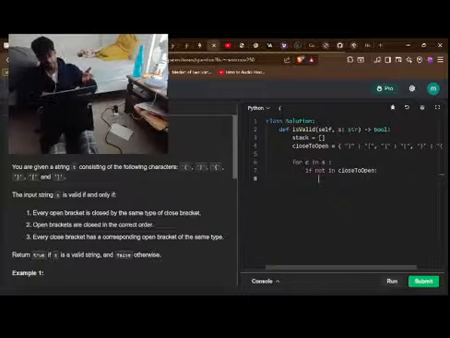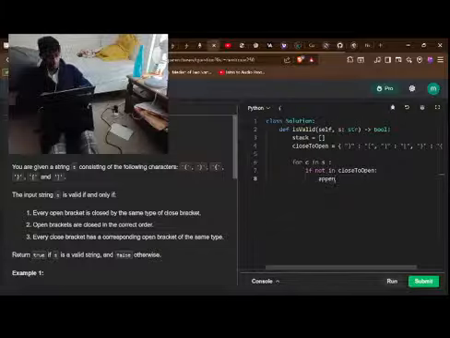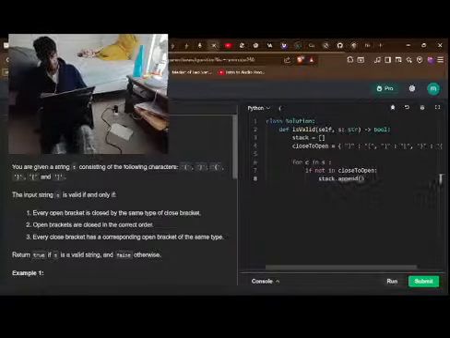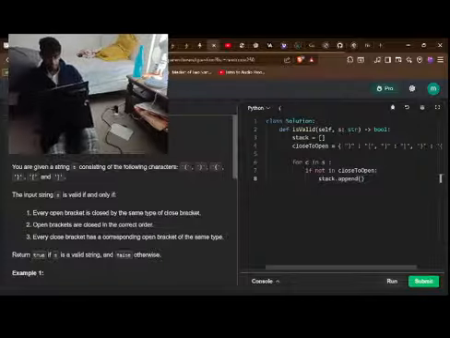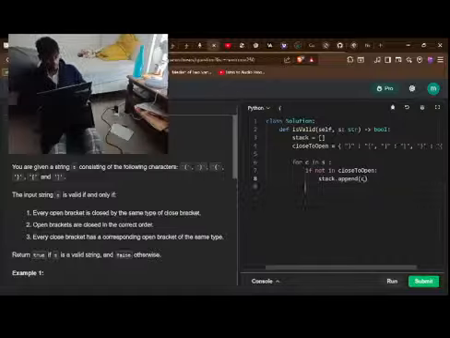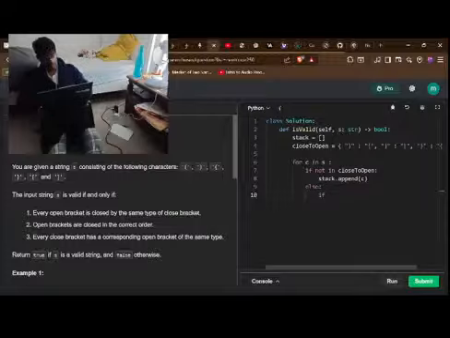If it is not in open to close, I'm going to append, stack dot append c into that. Else, it's either if